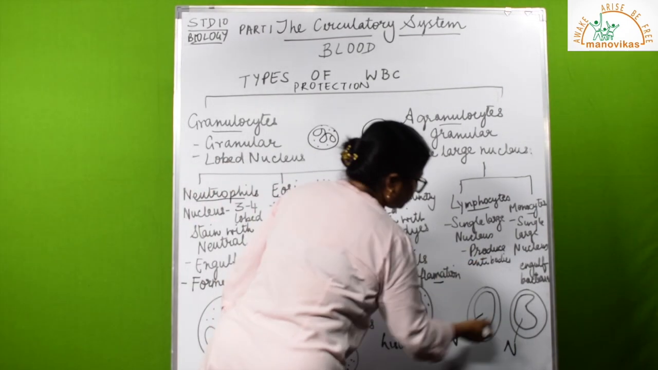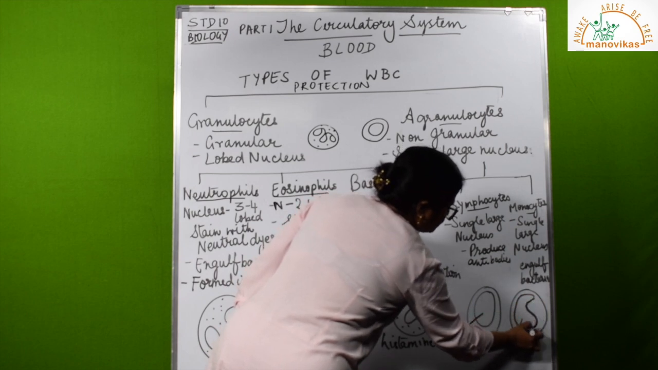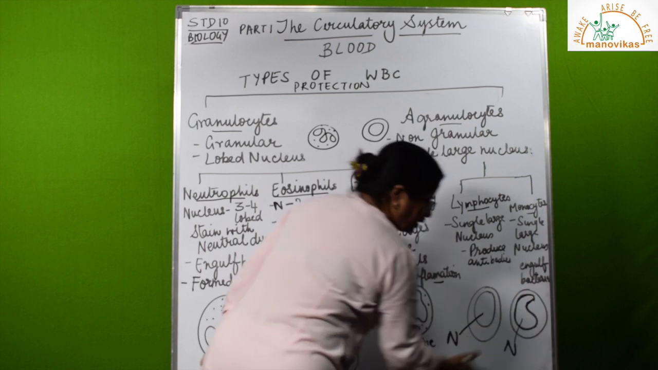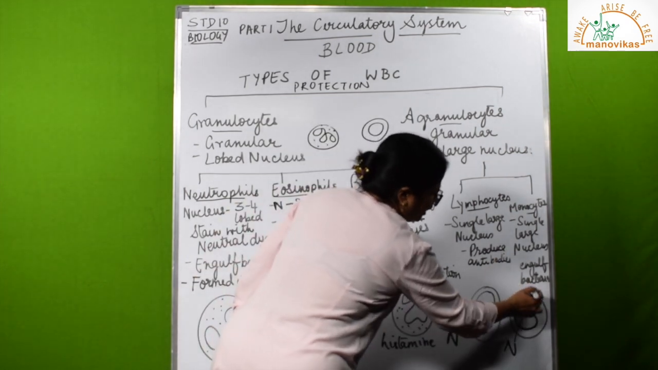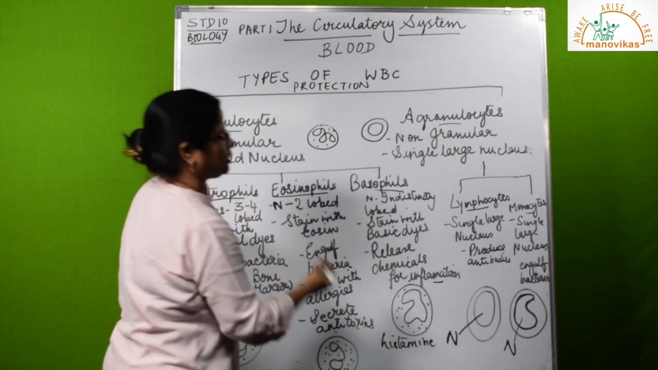Look at the nucleus of these two. This is one large, this is kidney shaped, bean shaped. See? You can easily recognize a monocyte. First of all, it's very large, it is non-granular, and you can easily recognize it by the shape of its nucleus.